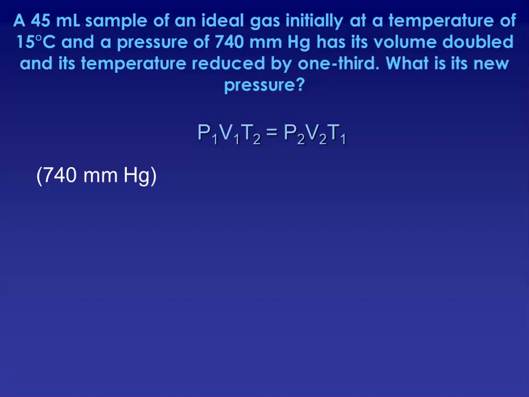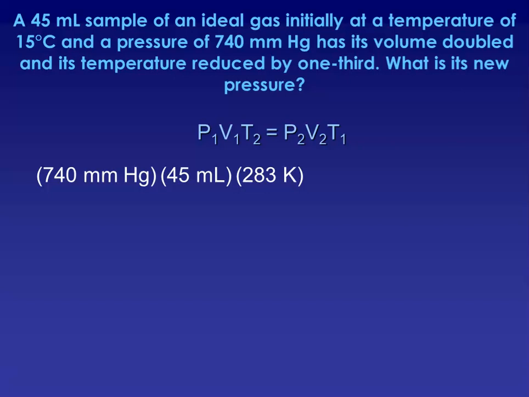So we would want to plug in what we know. P1 is our 740 millimeters of mercury. V1 is our 45 milliliters, but we want to use the second temperature. You were told the temperature got reduced by 1/3. The initial temperature was 15 degrees Celsius, so if it got reduced by 1/3, it would go down to 10, and that converted to Kelvin would be 283.